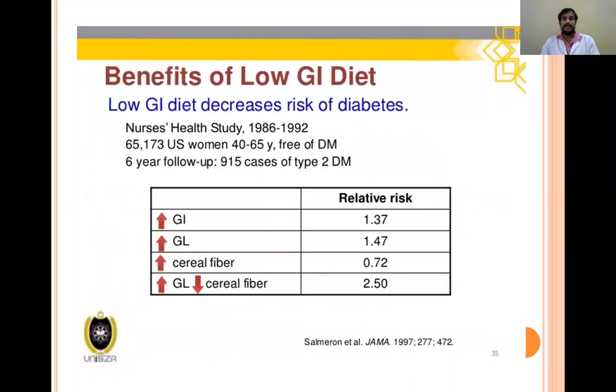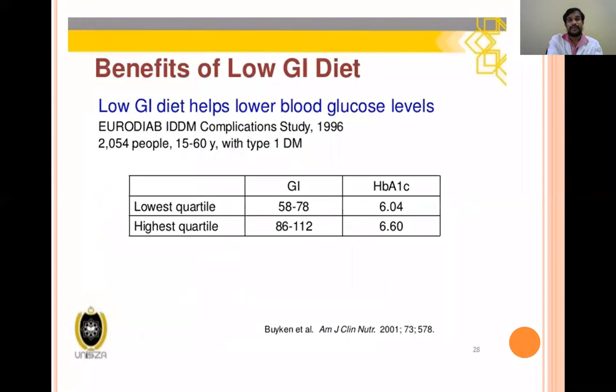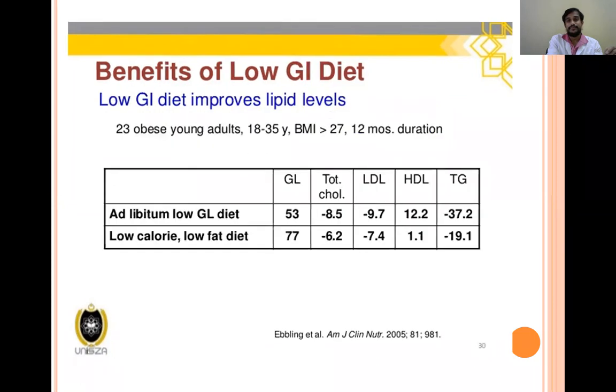Many studies have been done and confirmed that low glycemic index foods have a positive effect. They decrease the risk of diabetes in healthy individuals, and they decrease the blood sugar levels in diabetic patients by slowing down the digestion and absorption process, and by slowing down the rise of glucose levels in the blood. Slowly they will raise the blood glucose levels, and slowly the levels will come back to normal, unlike food with high glycemic index. And they improve the lipid metabolism.